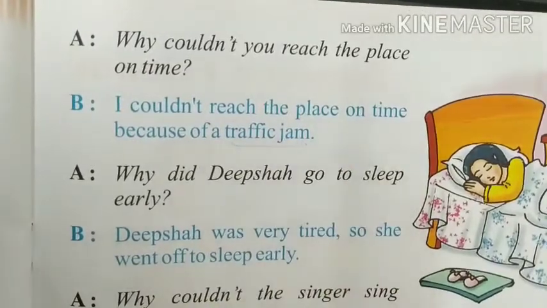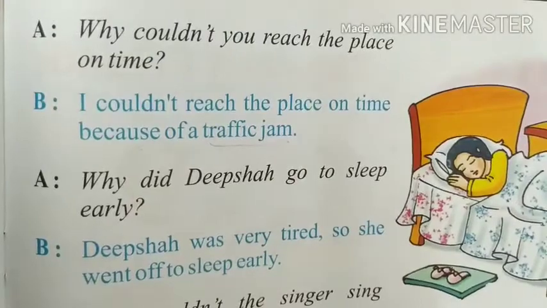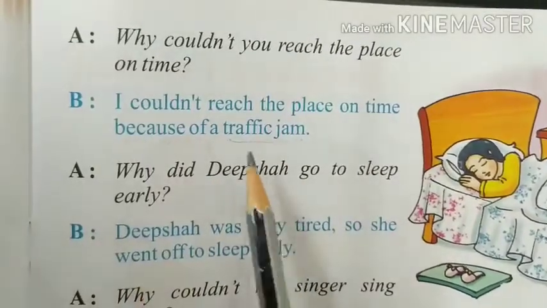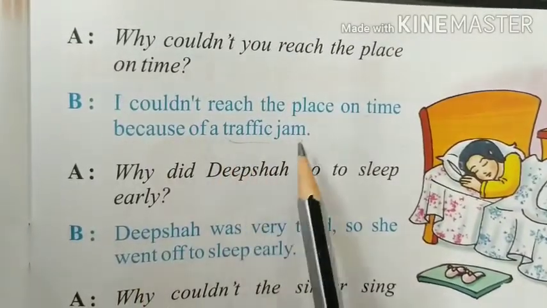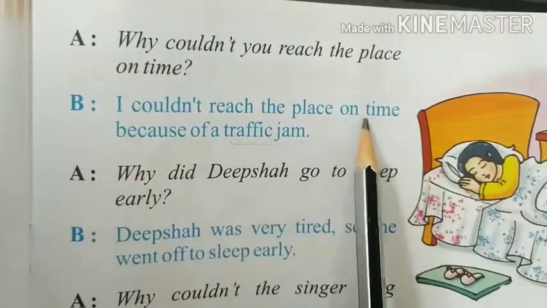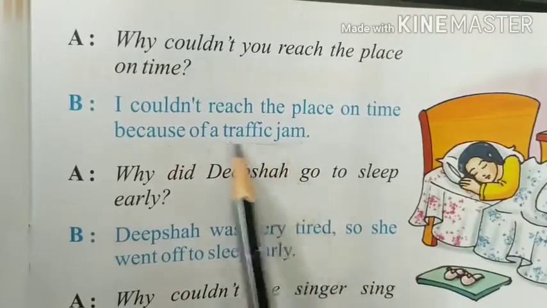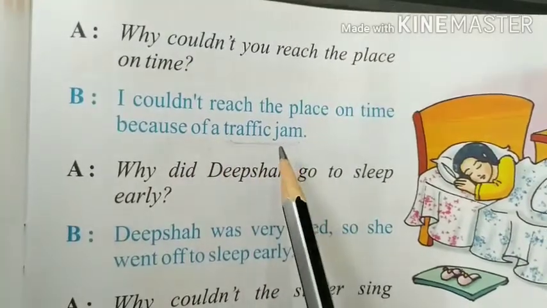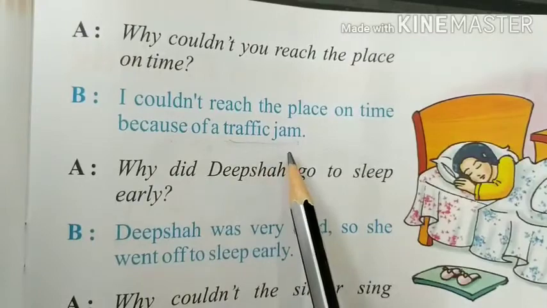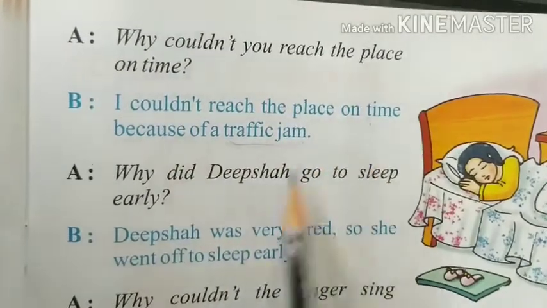If we interchange these groups of words, it can be: there was a traffic jam, so I couldn't reach the place on time. Now you get the difference. The traffic jam was the action, and the result was that I couldn't reach the place on time.